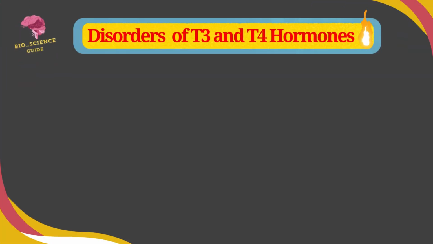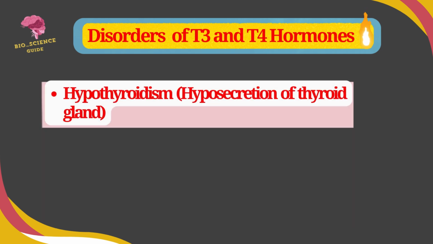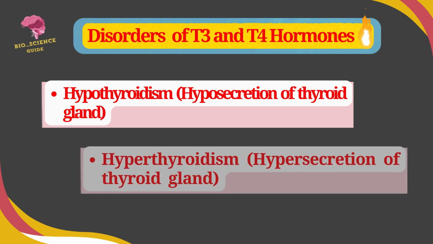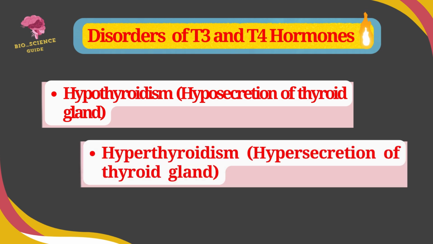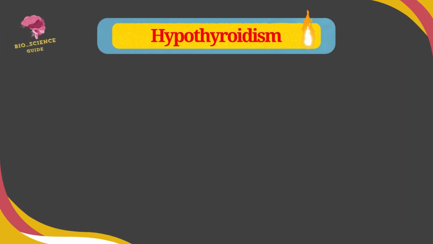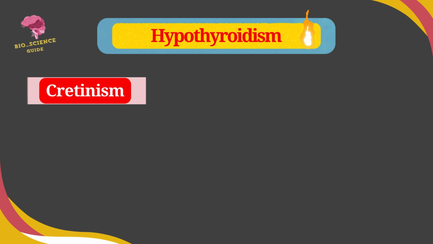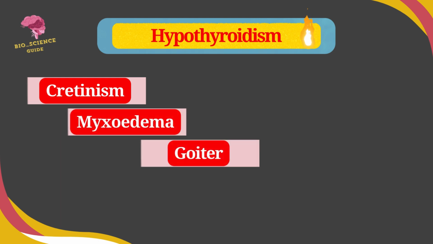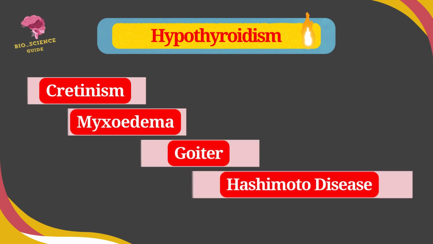The disorders of T3 and T4 hormones in human being are hypothyroidism or hyposecretion of thyroid gland, and hyperthyroidism or hypersecretion of thyroid gland. Hypothyroidism is due to the hyposecretion of thyroid gland. Hypothyroidism causes cretinism, myxoedema, goiter, and Hashimoto disease.